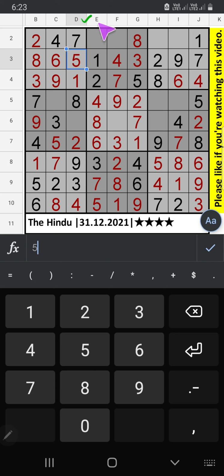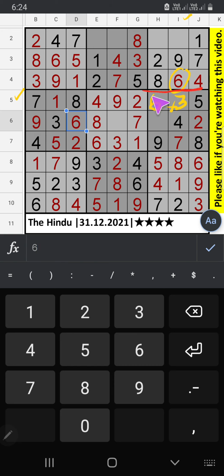Column D, 1 number is remaining, number 6 confirm here. In this grid, only one number is remaining. Number 1, number 1 confirm here. Fifth row, two numbers are remaining, 3 and 6. Column I, we have 6. So 6 can't come in this cell. 6 confirm here. 6 is here.